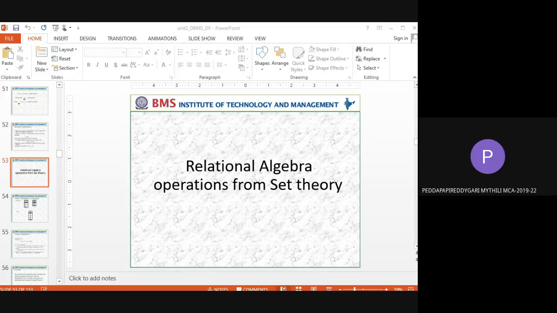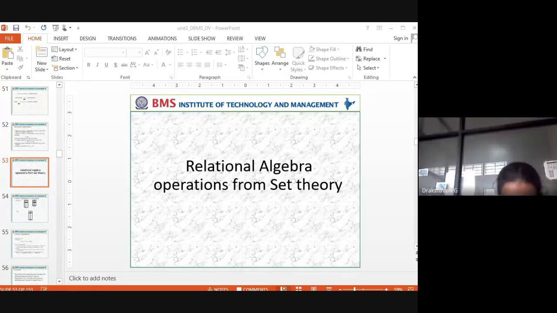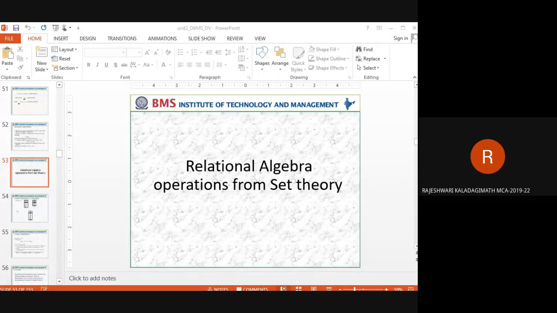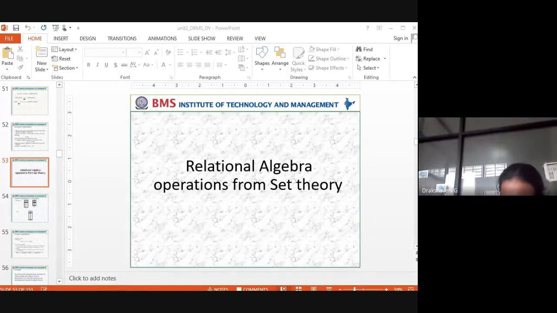Priyanka, present. Rajeshwari, present. Ramya, present.